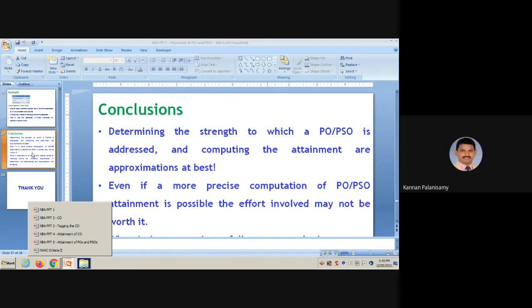Actually, PSOs: for example, if two institutes are offering the same course, for example this ECE course, consider one institute located in and around Tirupur, offering textile technology, right?